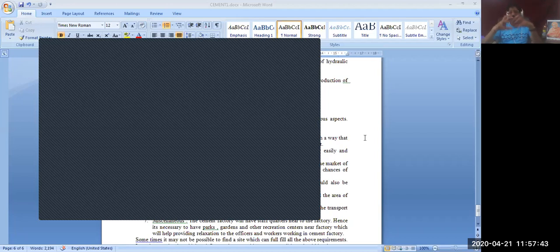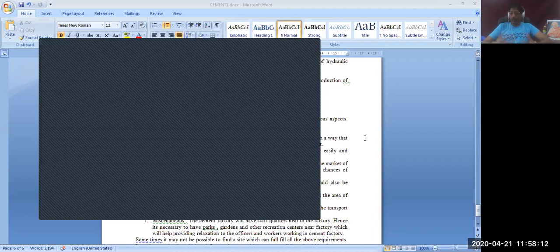We have to use the right percentages: which percentage should not be too high, which should not be too low. If it is more or less, the cement quality will not be good. So using all these ingredients we can manufacture cement. Once we manufacture it, it becomes a fine gray powder. That gray powder can be called cement.